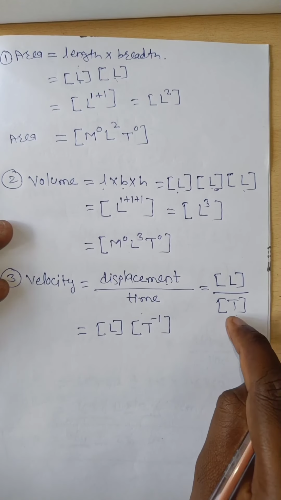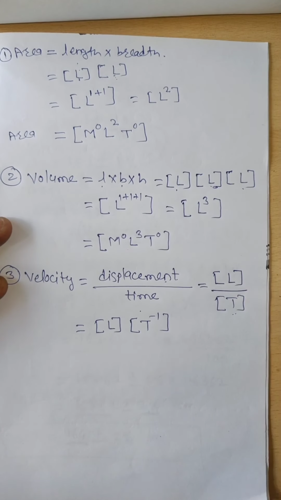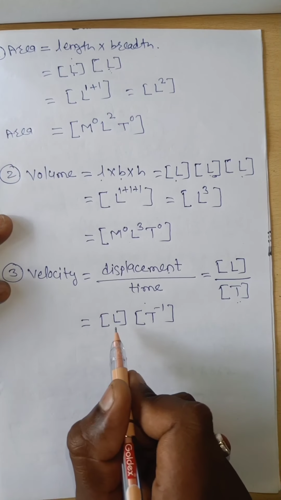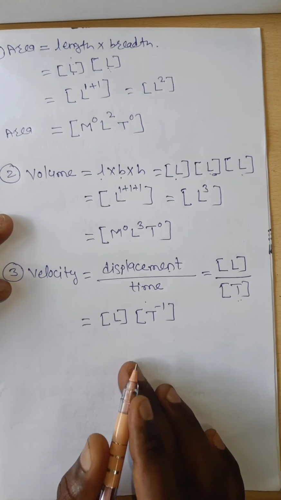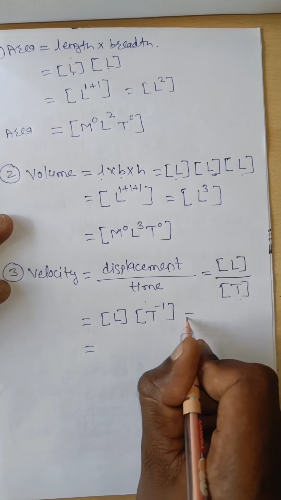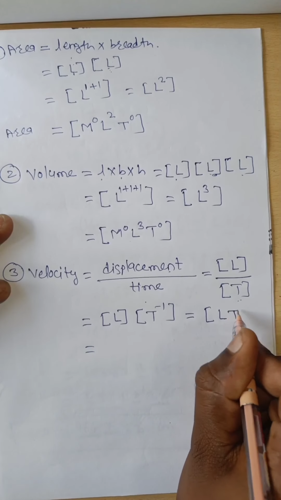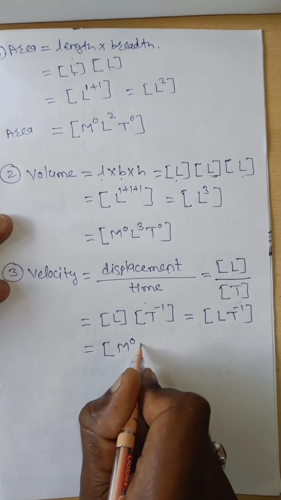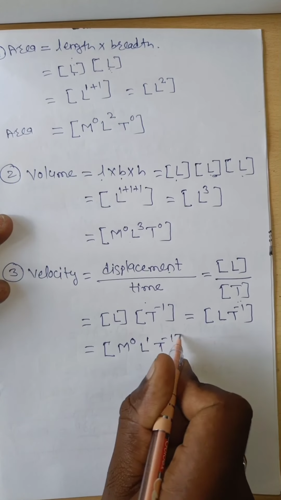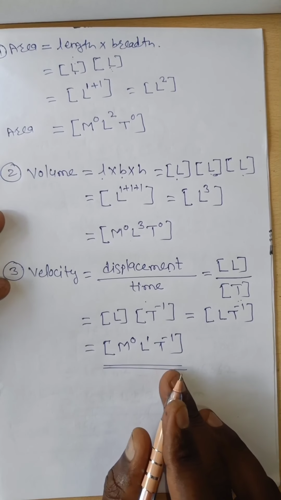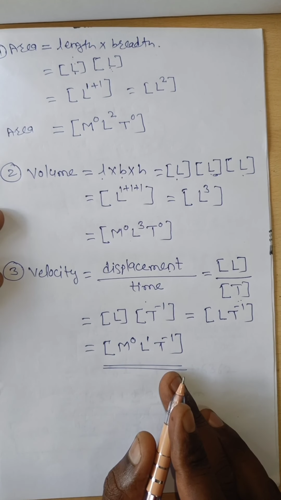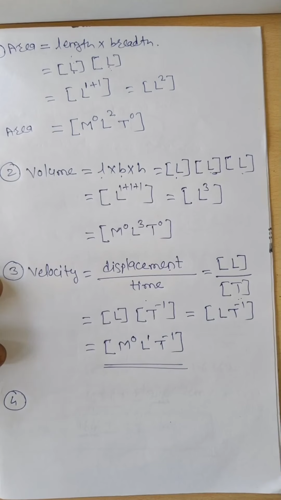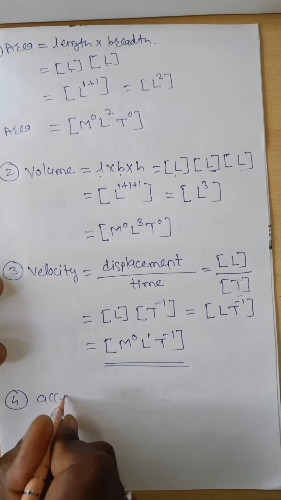Here T is in the denominator. When that denominator quantity goes to the numerator, its power becomes negative. Therefore the dimension of velocity is L into T to the power of minus 1. Combining, this is L to the power 1 T to the power of minus 1, or it can be represented as M^0 L^1 T^-1. Therefore the dimension of velocity is M^0 L^1 T^-1. Now similarly we have to find out the dimension of acceleration.